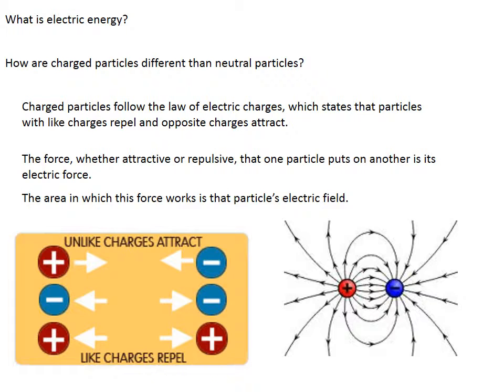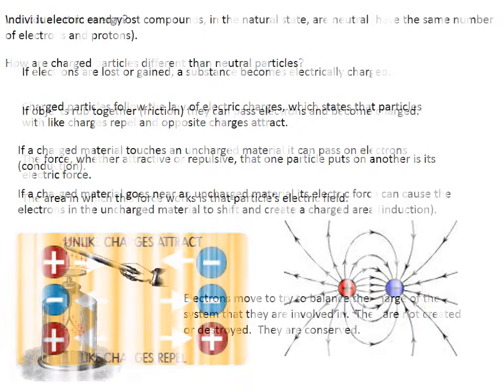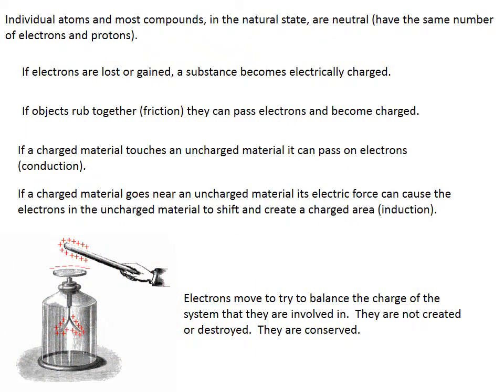Any object that behaves according to the law of electric charges is charged and can then enact force on other charged objects or conduct or induce a charge onto uncharged objects. Individual atoms and most compounds in the natural state are neutral, meaning they have the same number of electrons and protons. This has to change for a substance to become charged. Since electrons are the most reactive particle in an atom, they are the ones that usually move to produce charged particles. If electrons are lost or gained by a substance, it becomes electrically charged.